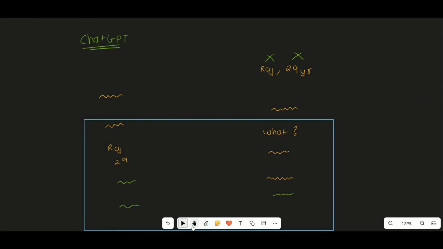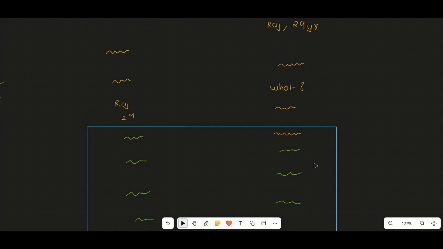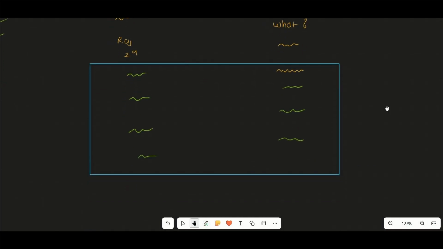Now what happens over here? As you continue the chat, the model answers something, you continue, the model answers again. And as you are continuing with the chat, your model is also losing the previous context, the previous information. So the problem now is, if you go to the model and ask, "What is my name?", it won't be able to answer you. Why? Because it has forgotten the previous information that you had already provided.